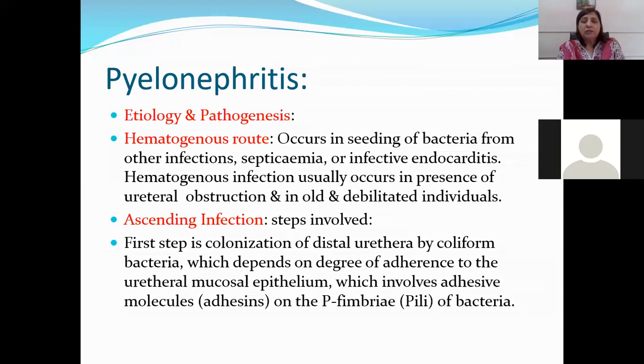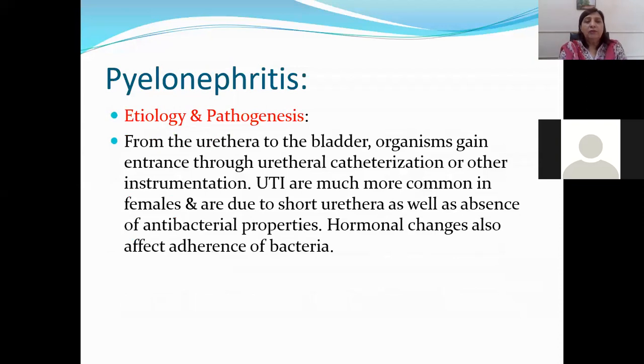They adhere because of certain adhesive molecules present on the bacteria, or the P fimbriae or pili present on the bacteria, which adhere to the urinary tract epithelium and can travel through the vesico-ureteric reflux to the kidney, the pelvis of the kidney. From the urethra to the bladder, the organisms gain entrance through urethral catheterization or other instrumentation.